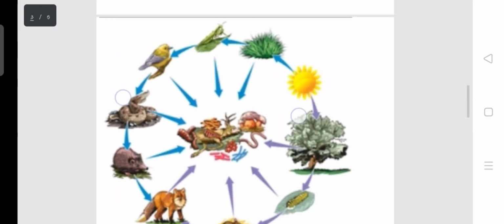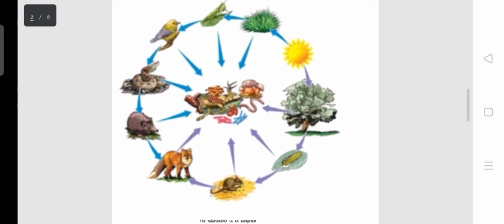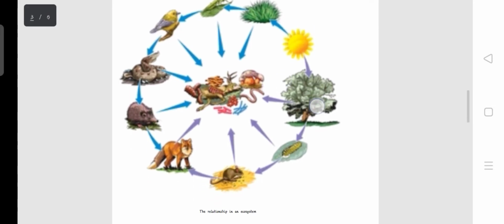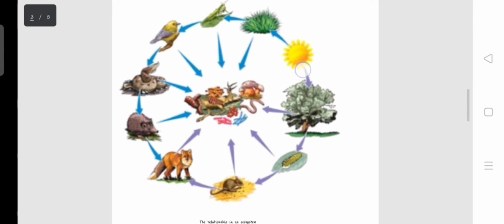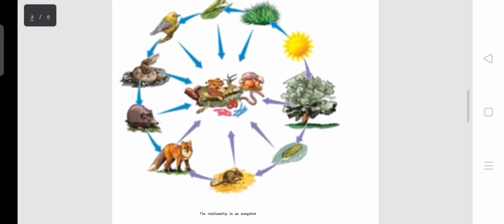Now let's take a look at this picture. This is a typical ecosystem. You can see the relationship of every animal in the ecosystem. You can see the plants, you can see the animals, you can see the decomposers, you can see the sun. So this involves the living things and the non-living things.